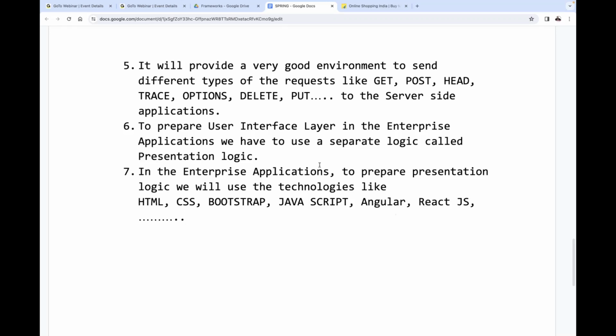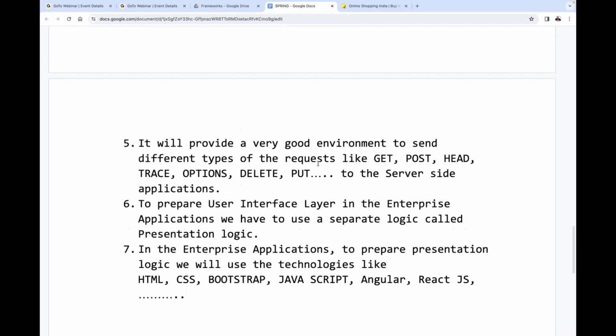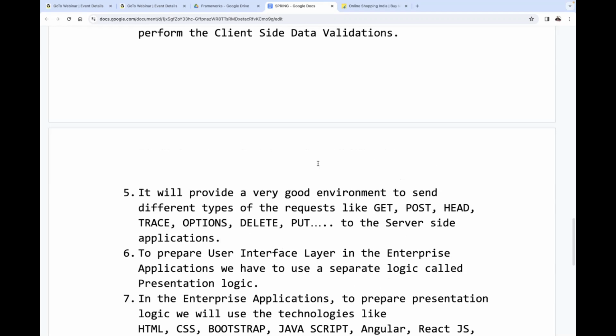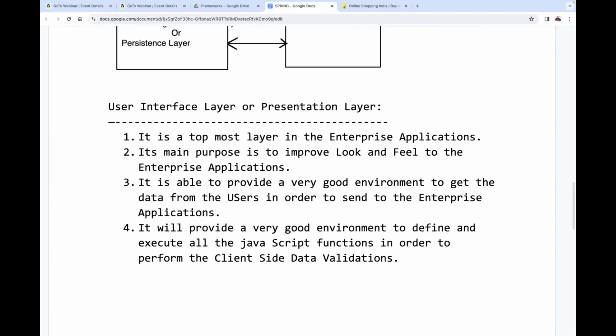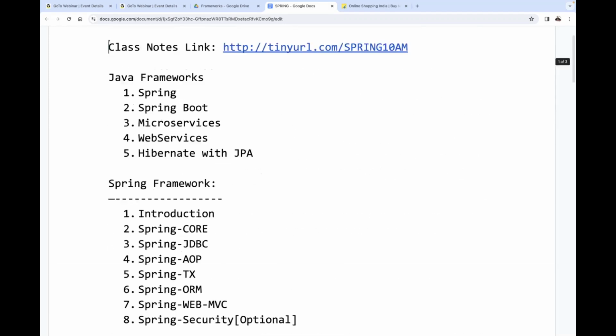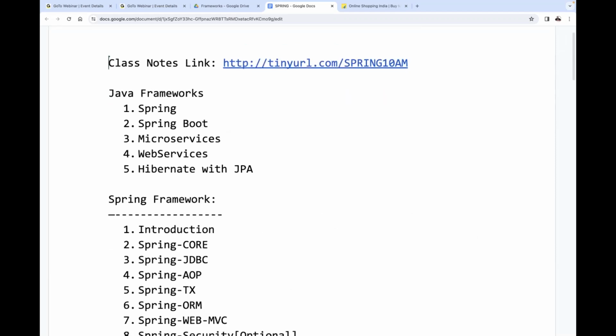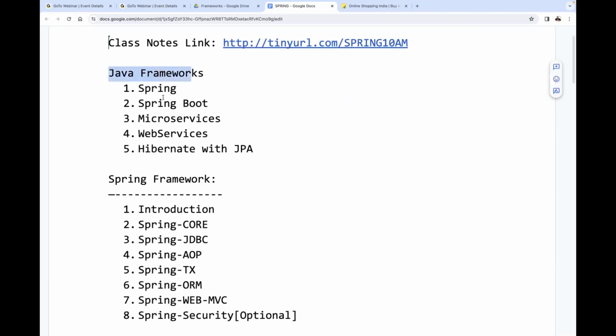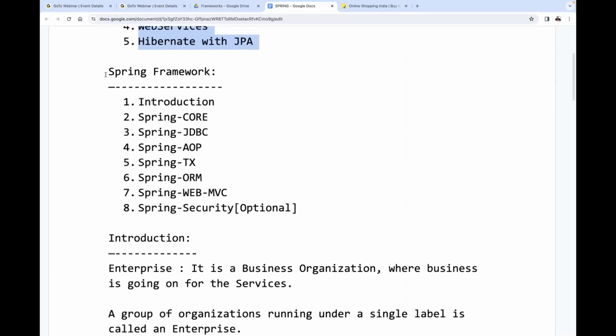Alright, sir. Now this is the overall information about the presentation layer. We just completed only the presentation layer, with just some description. In the very first class I gave the content, what exactly the syllabus is and what concepts are available in Java frameworks. Next, we started the Spring framework with simple syntax and content.